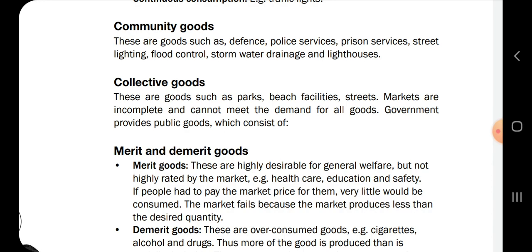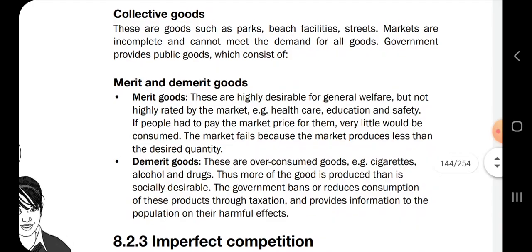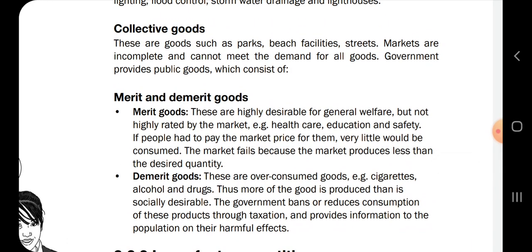So government provides public goods, which consist of merit goods and demerit goods. Merit goods are highly desirable for general welfare, but not highly rated by the market, like healthcare, education, and safety. We desire them; we mostly cannot live without them. So we need them, but the private sector cannot provide them because of the cost implications, whereas the public sector can.